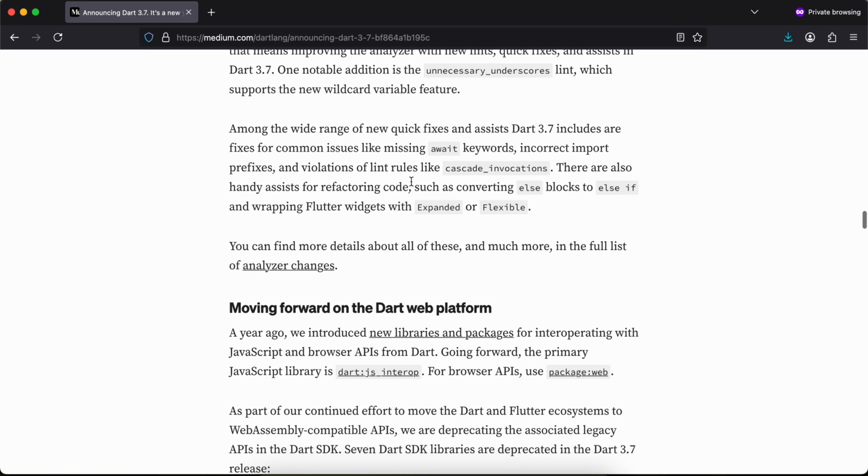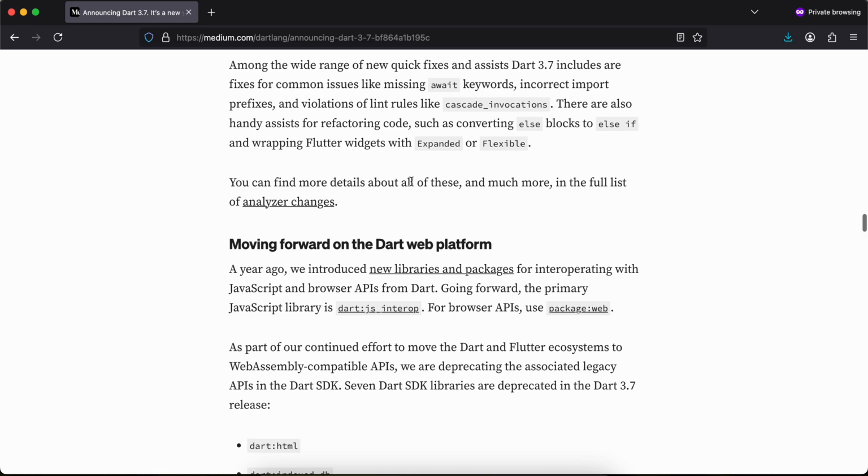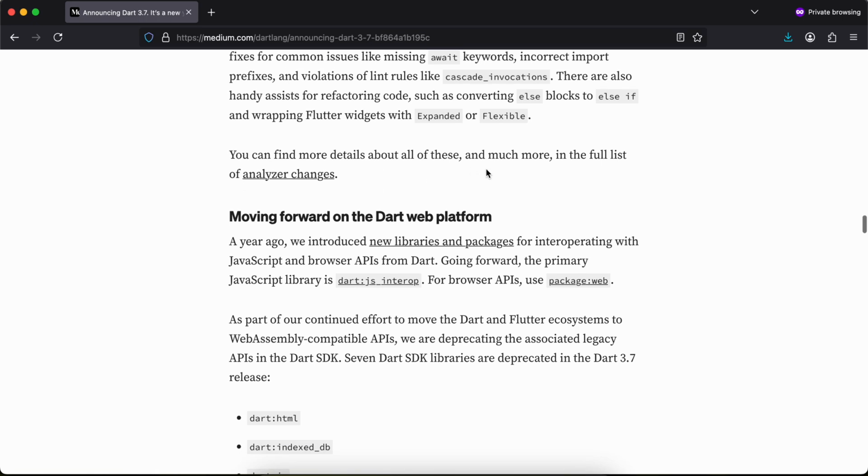Among the wide range of new fixes and assists, Dart 3.7 includes fixes for common issues like missing await keywords, incorrect import prefixes, and violations of lint rules like cascade_invocations. There are also handy assists for refactoring code, such as converting else blocks to else if and wrapping Flutter widgets with Expanded or Flexible. You can find more details about all of this and much more in the full list